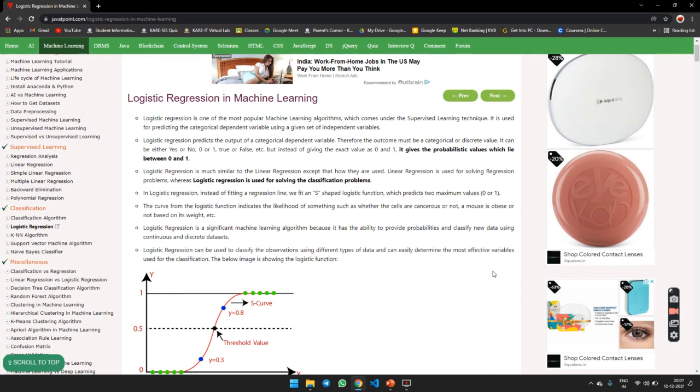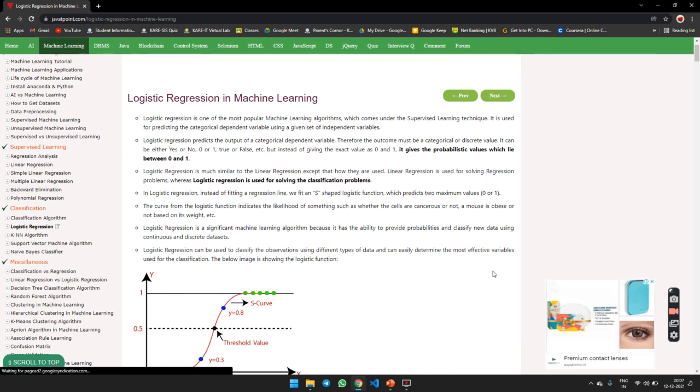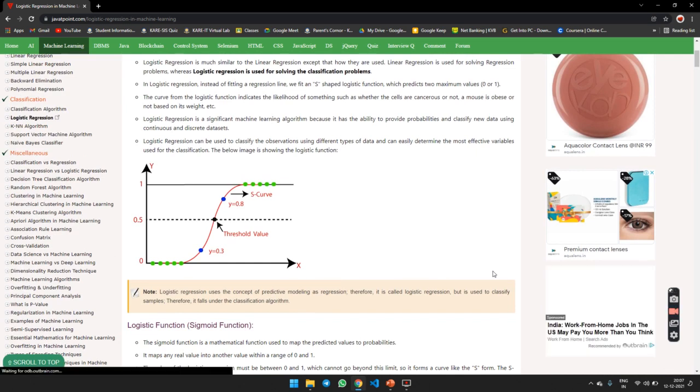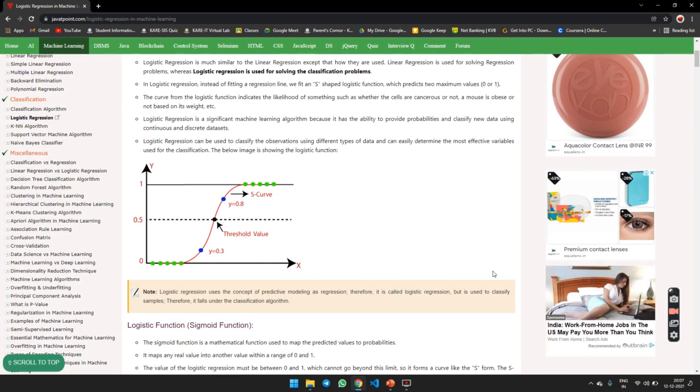Logistic regression is a significant machine learning algorithm because it has the ability to provide probabilities and classify new data using continuous and discrete datasets. Logistic regression can be used to classify observations using different types of data, and it can easily determine the most effective variables used for the classification. This is the S curve. See, the middle, 0.5, is the threshold value.